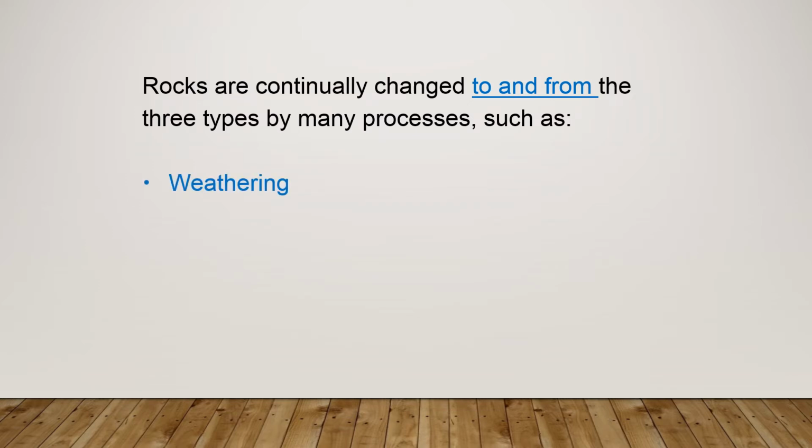These are weathering, and all of us, even from school, before university, know what weathering means: the process that affects the rocks and changes their physical properties.